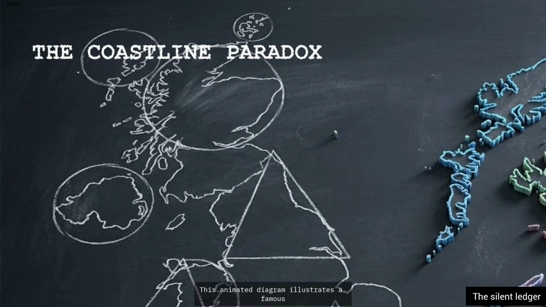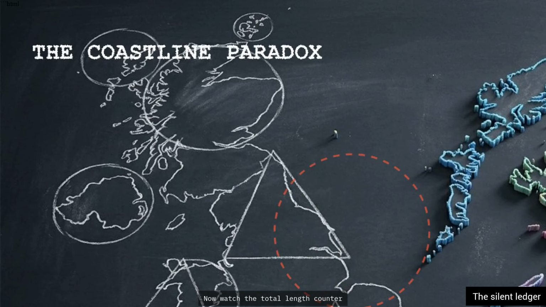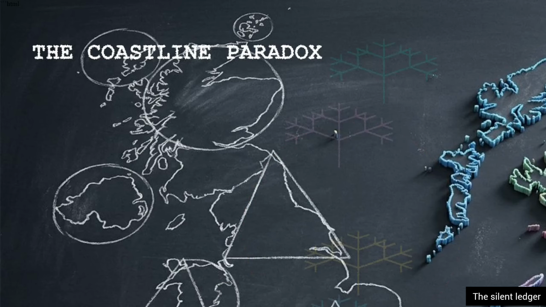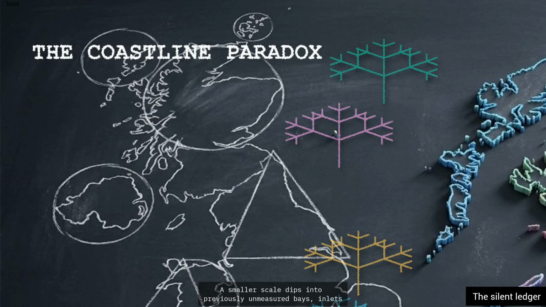This animated diagram illustrates a famous geographical experiment measuring a coastline. We start by laying a rigid 100-kilometer ruler around the map of Britain to establish a baseline length. Now watch the total length counter when the ruler shrinks down to 50 kilometers, and then down to 1 kilometer. A smaller scale dips into previously unmeasured bays, inlets, and tiny cracks. The closer you look, the longer the coastline gets.